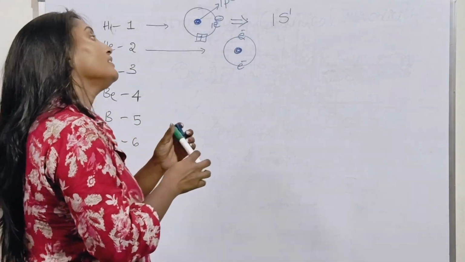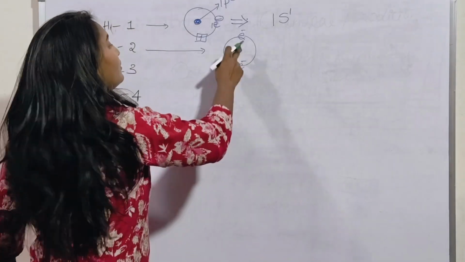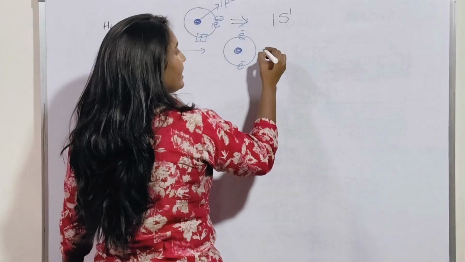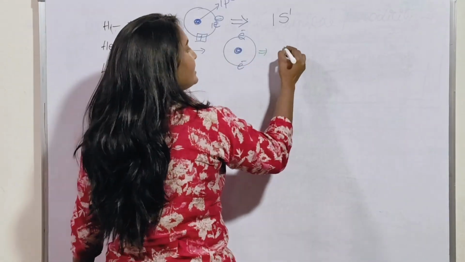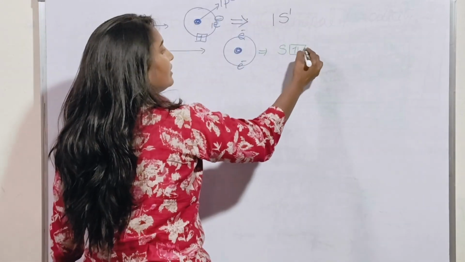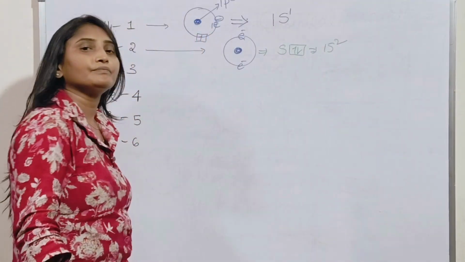The two electrons and 2 protons are present in only one shell. In one shell we have only one subshell, that is s, and s can accommodate 2 electrons. Therefore the electron configuration is 1s2.